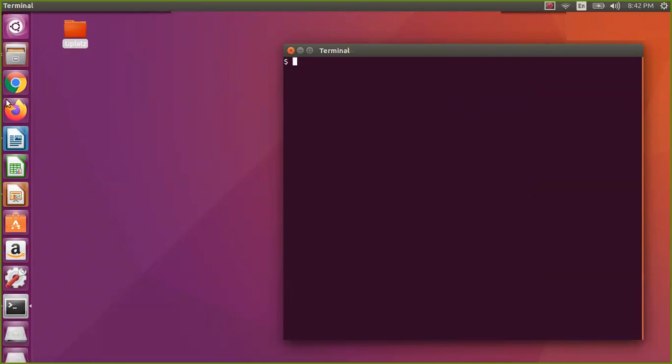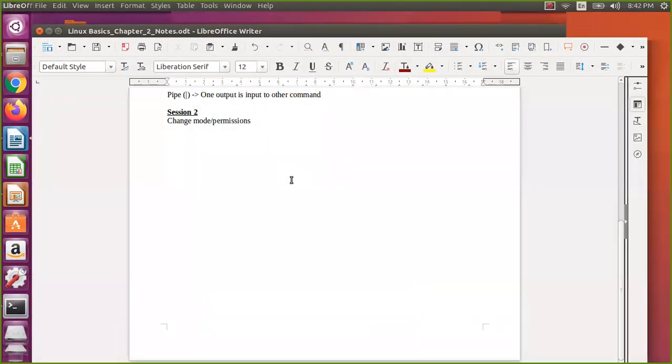And in a couple of places, something like plus x and then the file name. Or they would have used 777 and the file name. There is so much meaning behind this. That's what we are going to discuss in today's session.